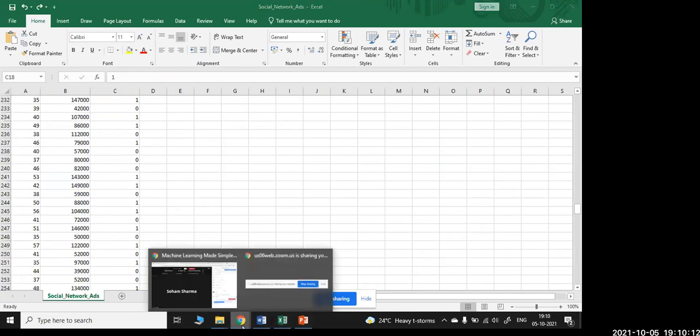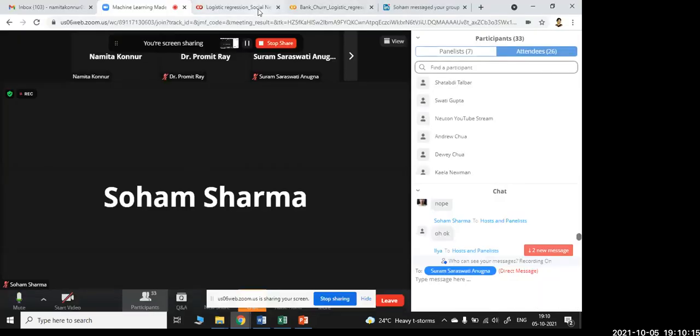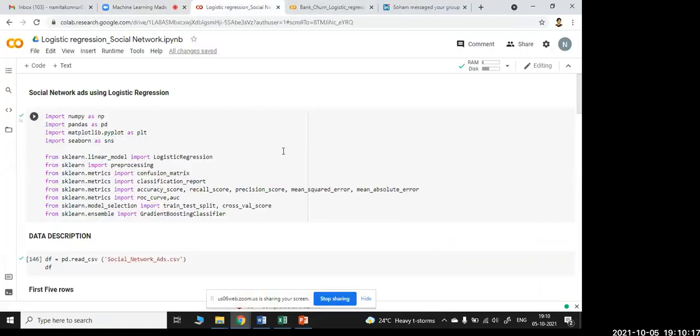Now for that, I'll be going to Google Colab. I've already loaded the data set here and I have the program ready to run. So we start with the title, social network ads using logistic regression. Here I'll be concentrating on the particular model itself, because we are only talking about logistic regression. I don't want to confuse you much, because we have discussed the theoretical part in a simple way, how it goes and how it works.